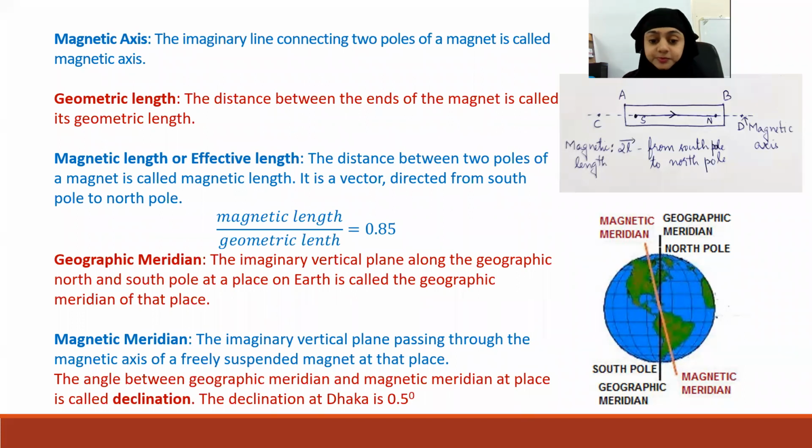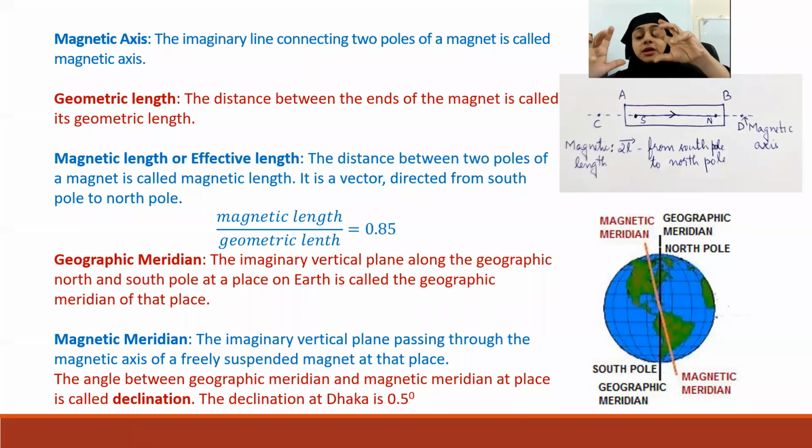Is it clear? Yes. And there will be an angle between these two planes, right? Yes. That angle is called declination. If you are standing at different places on the Earth's surface, the declination will be slightly different.